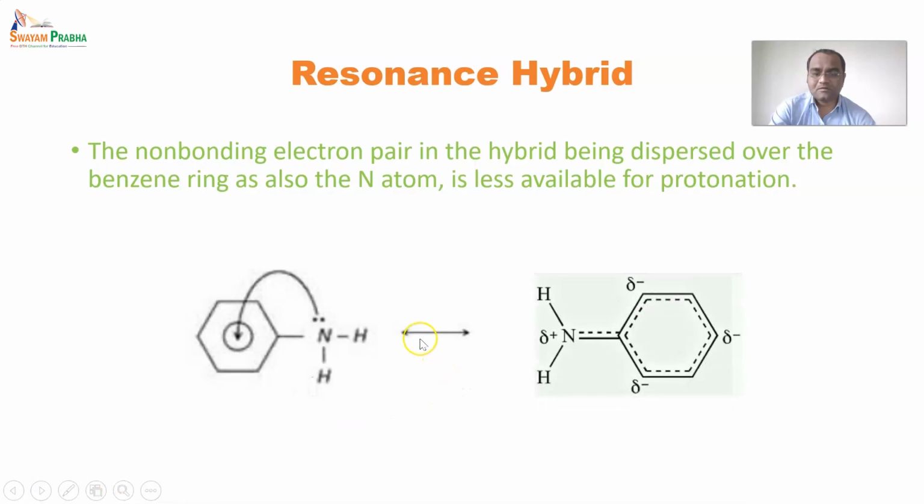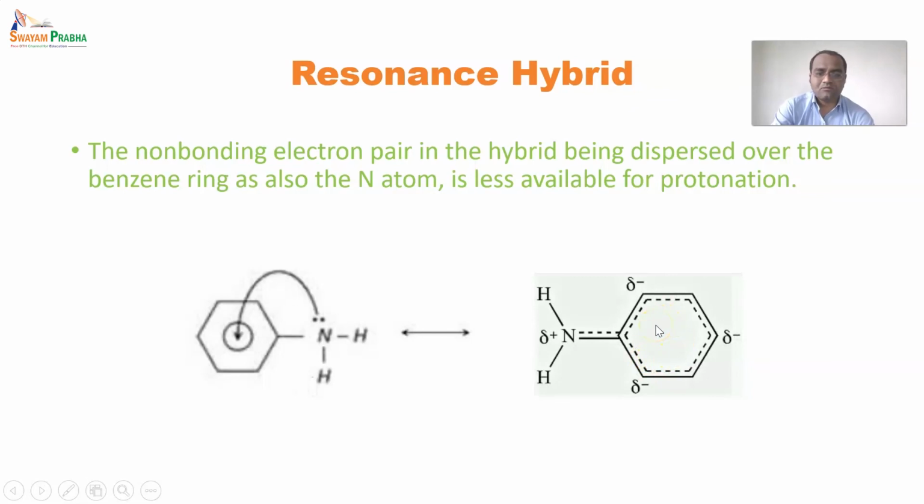And for resonating structures, a double-headed arrow is shown. It can be understood this way: the non-bonding electron pair has been dispersed, and now it is forming partial bonds with the pi bonds in the ring, so they are all equivalent, but now the charge has been distributed.